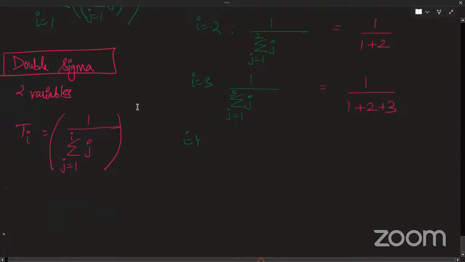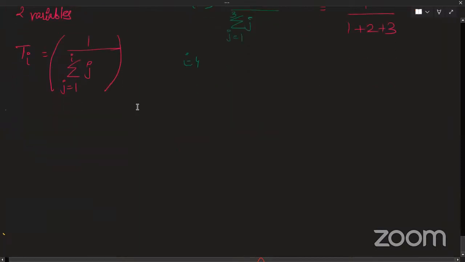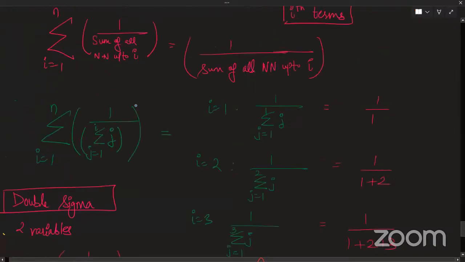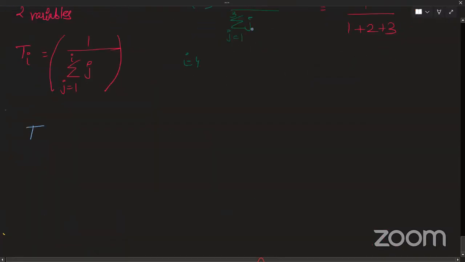Has everyone understood? Okay, chalo. If you have understood, I just want to know from you: for this series, what will be the value of my ith term? What will be the value of my ith term of this series?